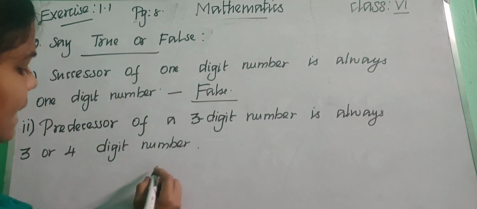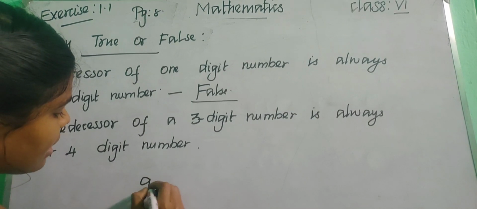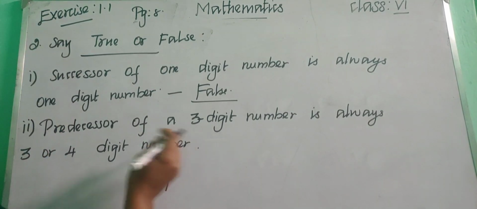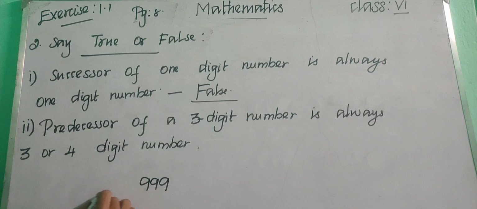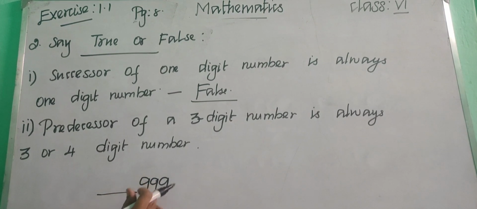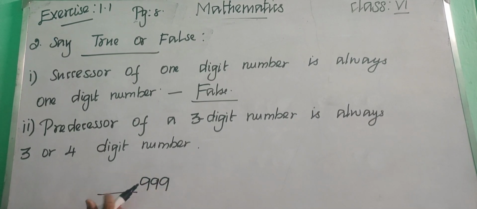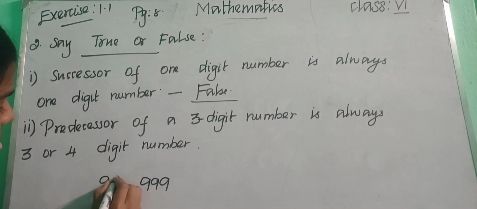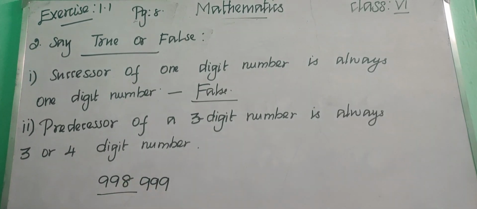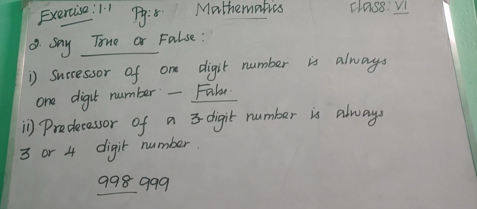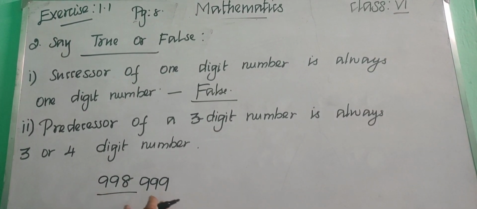Let me take the 3-digit number as 999. So if this is the greatest 3-digit number, what is the predecessor? 998, is it children? So this is the predecessor of this 999.